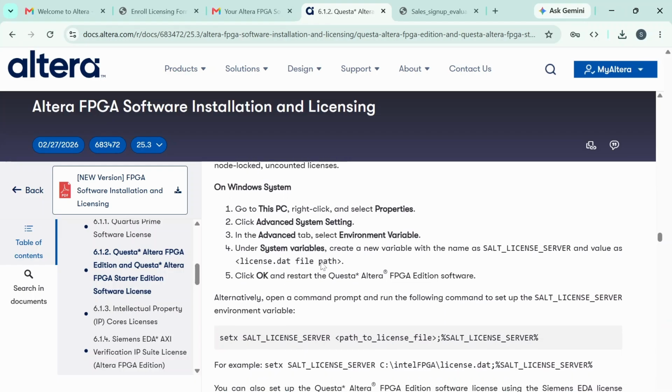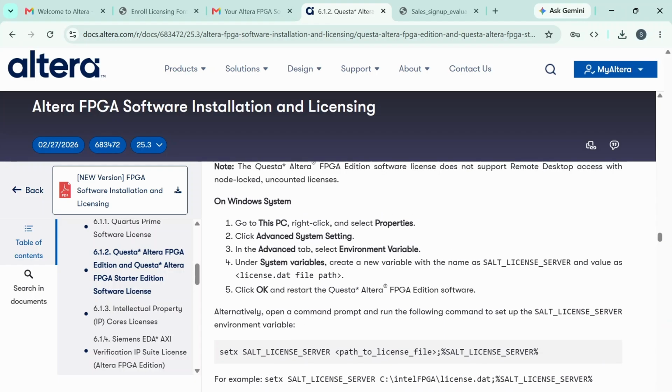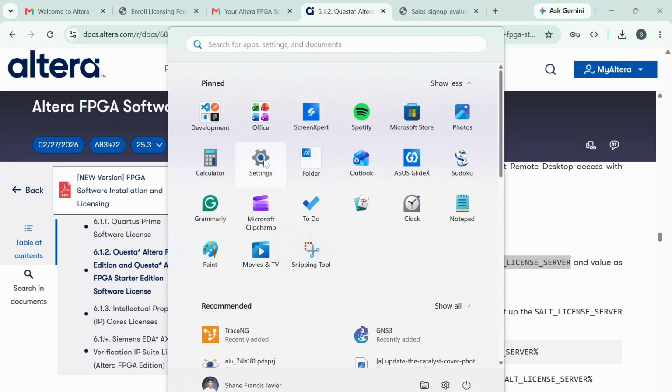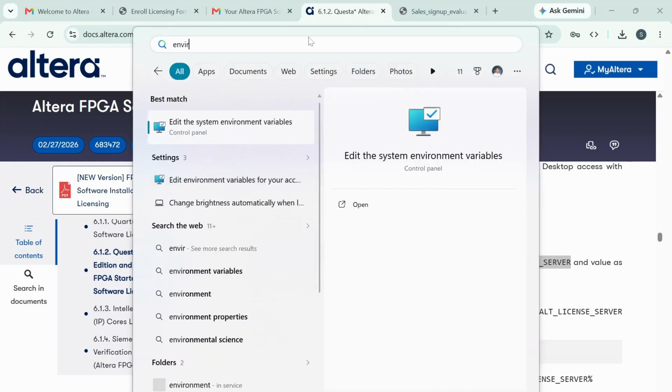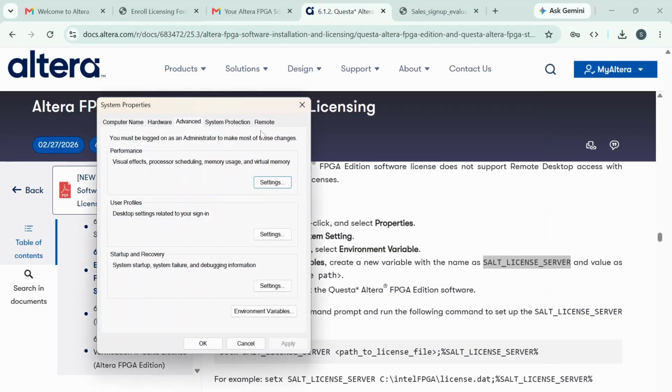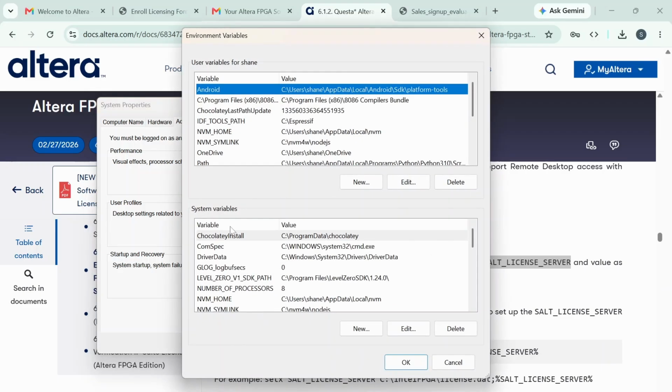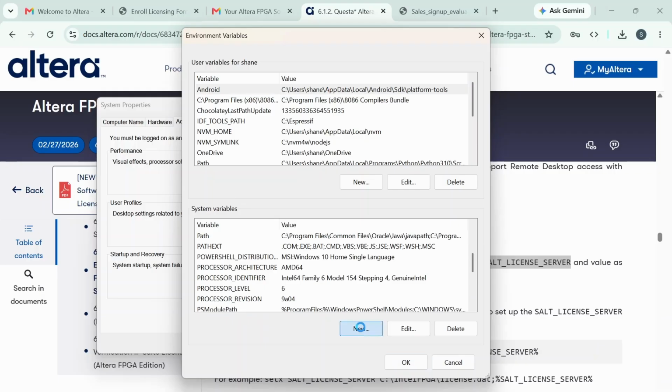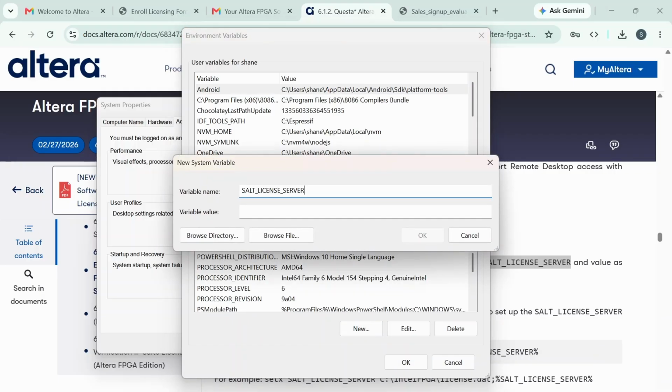So to do this, we are just going to copy this variable name, and then we are going to open our system environment variables. You just search for environment in start and you click on edit system environment variables, and then make sure that you are in the advanced tab and just click on environment variables. Under system variables, you click on new, and for the variable name, you just paste in the string that we have copied from the Altera website.